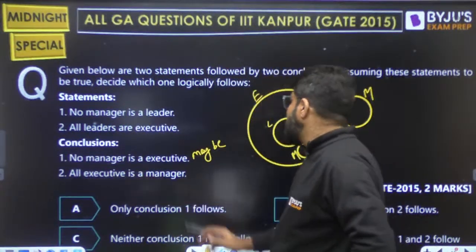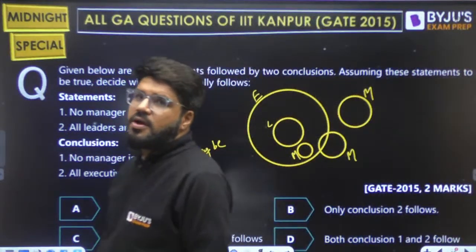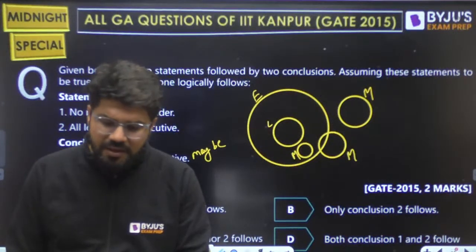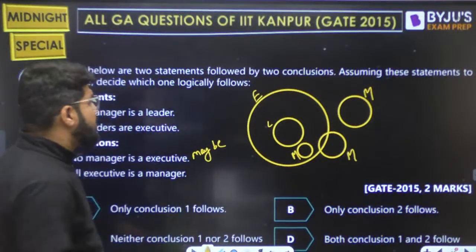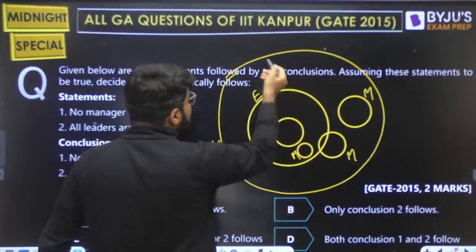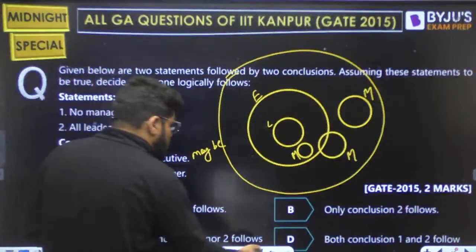Second, what is said? All executive is a manager. That is totally wrong. All executive is a manager if executive is inside manager. So then this should be manager. And if this becomes manager, leaders and managers have a common portion. That is not allowed. So this is totally false.